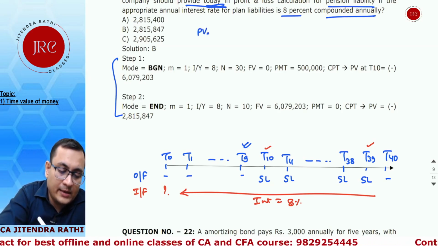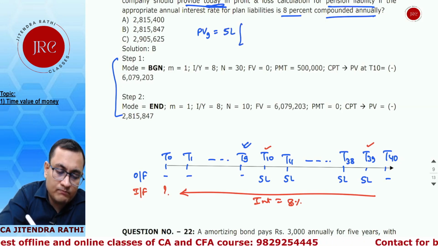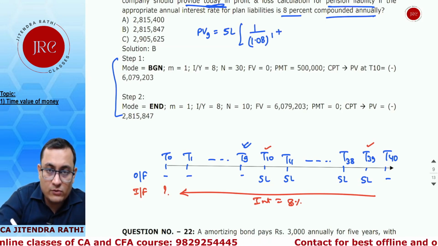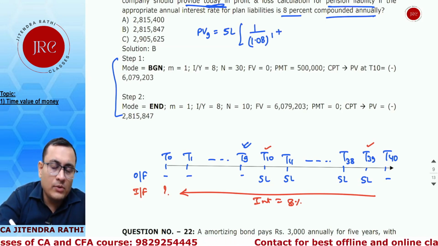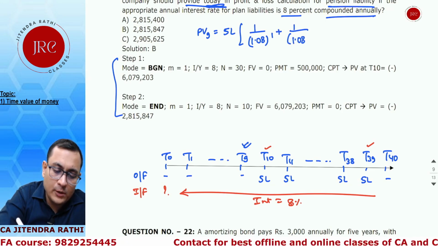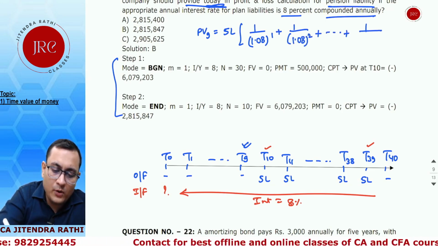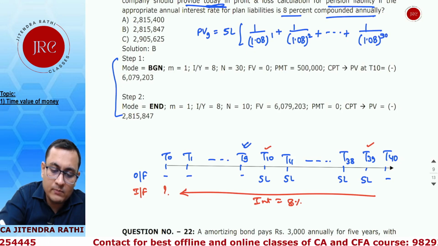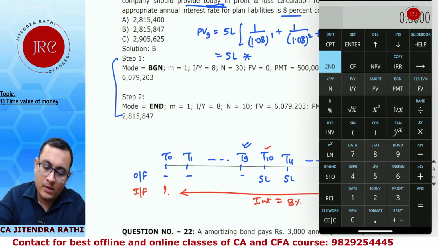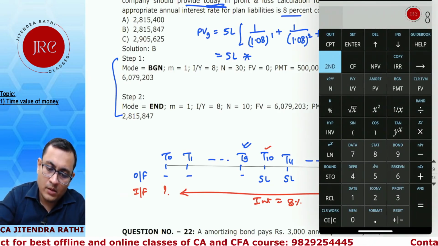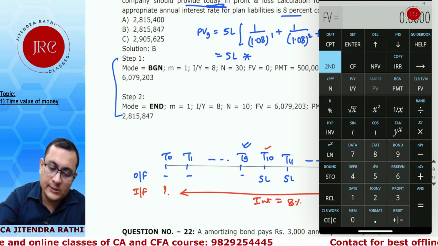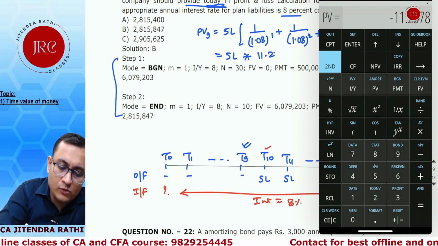First PV9: it is 5 lakh common, 1 divided by 1.08 to the power 1, that is the first cash flow standing on T10 moved backward for 1 period, 1 upon 1.08 to the power 2, till the last, 1 upon 1.08 to the power 30. So the factor is 5 lakh multiplied by the present value annuity factor for 8% and 30 periods, which is 11.2578.